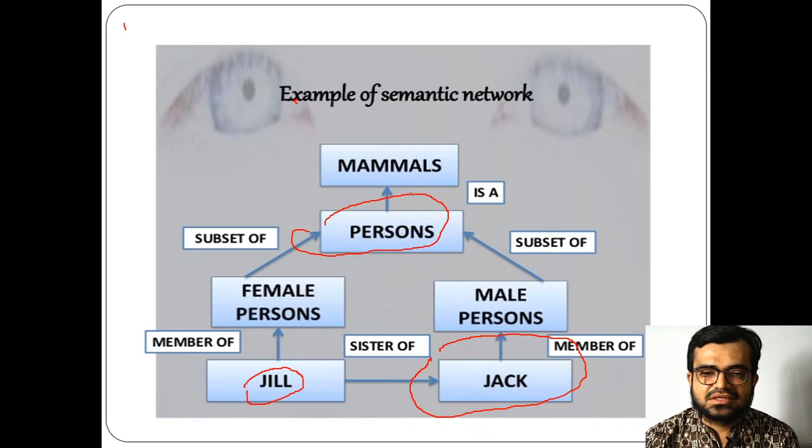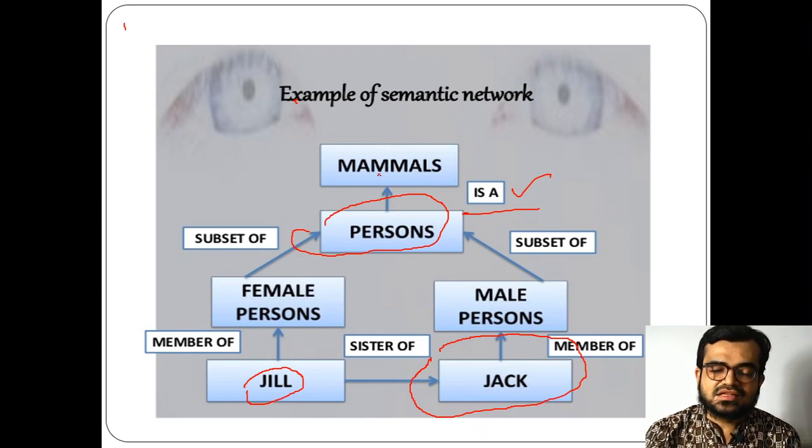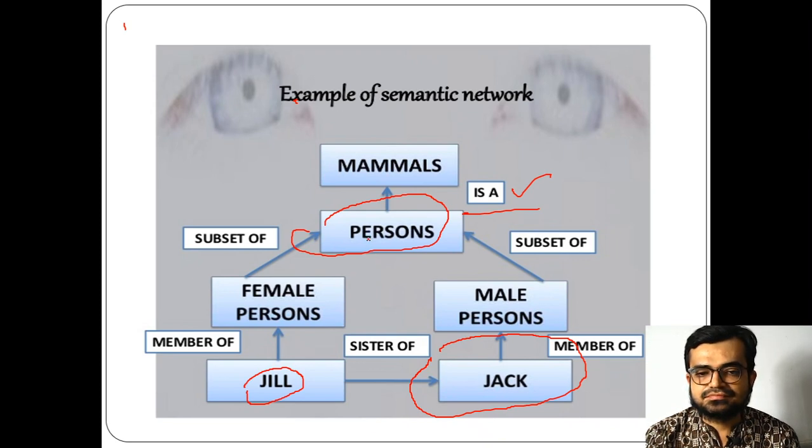Now this person is actually a mammal, and this relationship is your inheritance concept. So person inherits from a super class, a parent class, which is mammal. Because of this you can perform many types of inheritance, such as multi-level inheritance and multiple inheritance.